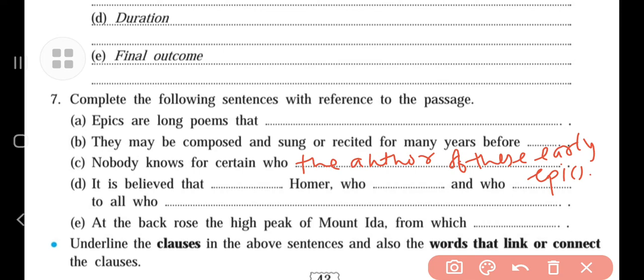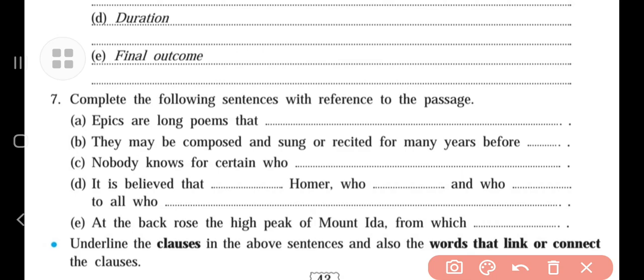So this is the remaining part. Okay, now we have to identify the clauses. Nobody knows for certain, this is the main clause. And the part I have written after who, along with the who, is the subordinate clause.